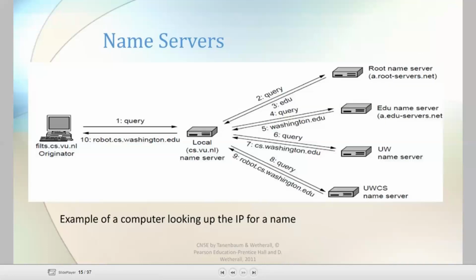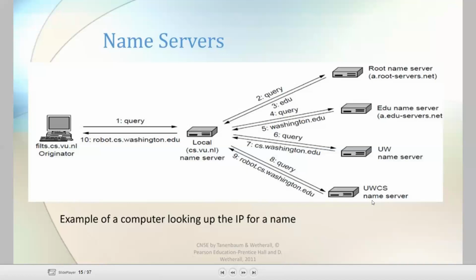Okay, the same here. First EDU, education name server, education root name server. Next EDU name server and UW name server. It will give the washington.edu and again it sends a server and finally it gives the robot.cs.washington.edu. This is the UWCS name server. Okay.